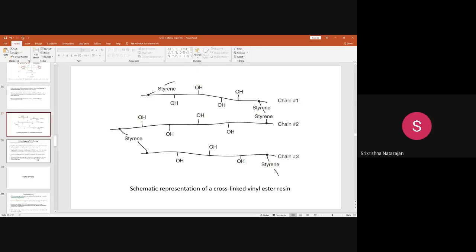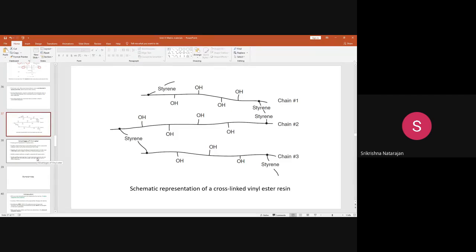So it is similar to the polyester resin, but the only difference is that in the vinyl ester resin, the raw material used is slightly different. In polyester you use diacid and polyol. Here you are using the acid with the epoxy. The raw material for manufacturing the vinyl ester resin is the epoxy, and the diluent used is the same, styrene, and the reaction you carry out is the same.